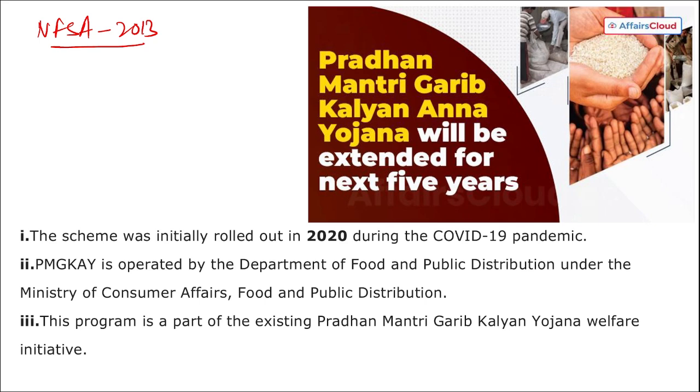Basically for those people who cannot afford the prices of food, who are daily wage workers living below the poverty line, so that they do not die because of hunger and do not suffer malnutrition. For them, this was launched. So coming back, this Pradhan Mantri Garib Kalyan Anna Yojana was rolled out in 2020 during COVID-19, and under this 5 kg of free food will be provided per person per month.